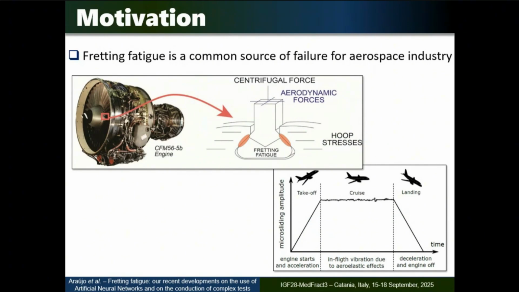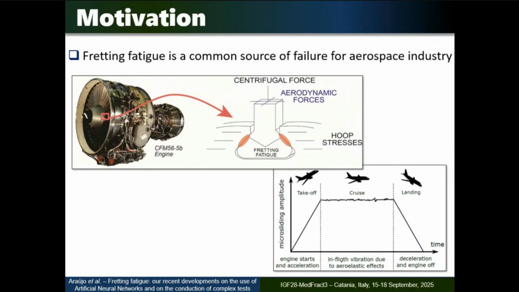You have an opening of these slots. The blade will go up due to the centrifugal force. During cruising, this blade will bend in one direction and in the second direction, causing small relative displacements in these contact zones. And then you have the landing, it all repeats again and again and again.